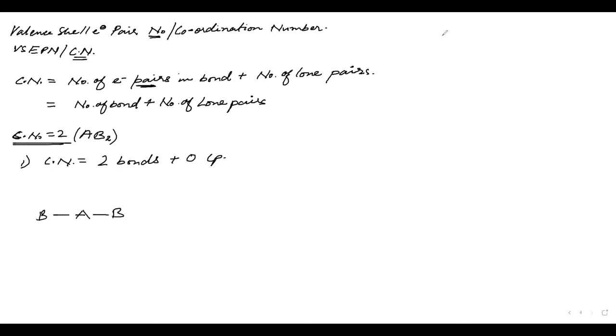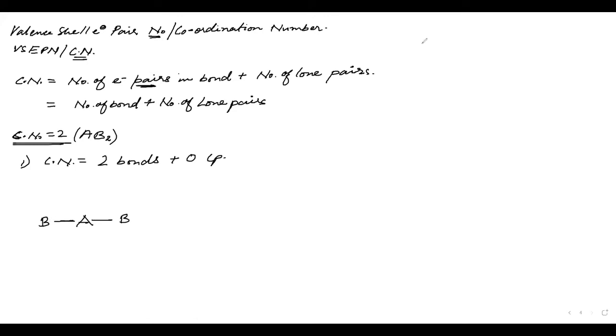Do you have any doubts? For example, I am just making the A right now. The coordination number is 2, that means 2 bonds. So where should I put the 2 bonds? What should be the angle between them to make it at maximum distance? 180 degrees, correct? So I will put a B here and another B here.